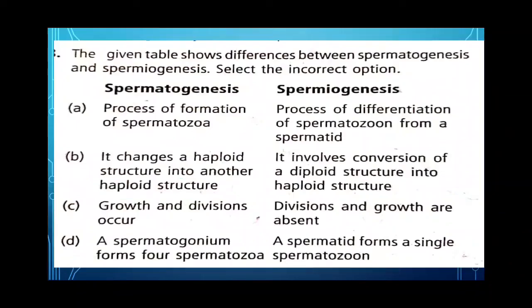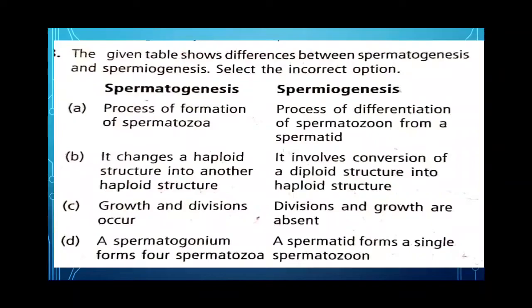Next, the given table shows differences between spermatogenesis and spermiogenesis. Select the correct option. We have already studied what is spermatogenesis and spermiogenesis. Now let's see. Process of formation of spermatozoa. Okay. Spermiogenesis, differentiation of spermatozoon from a spermatid.